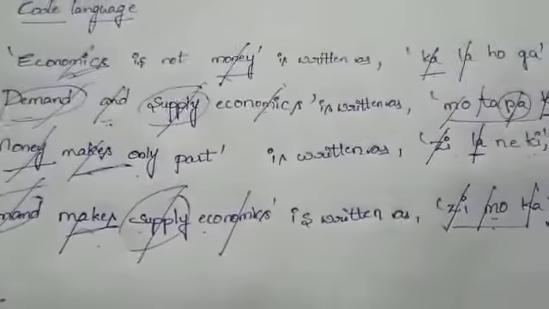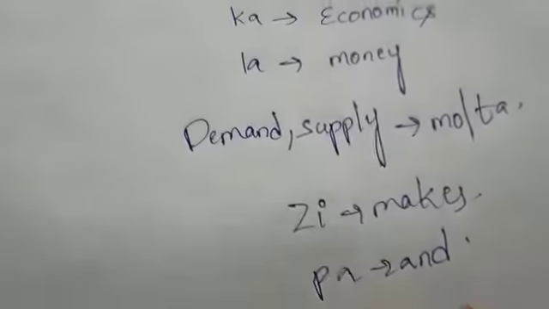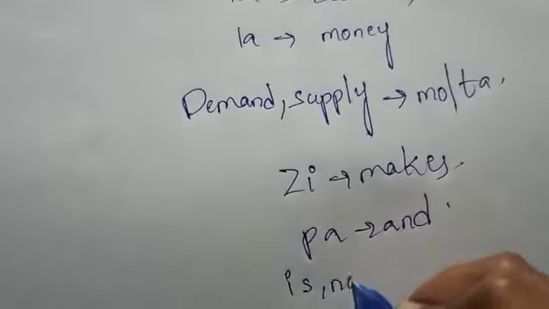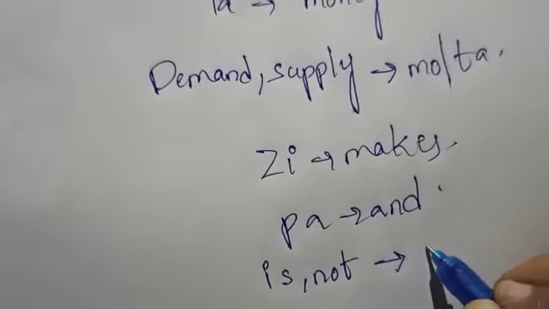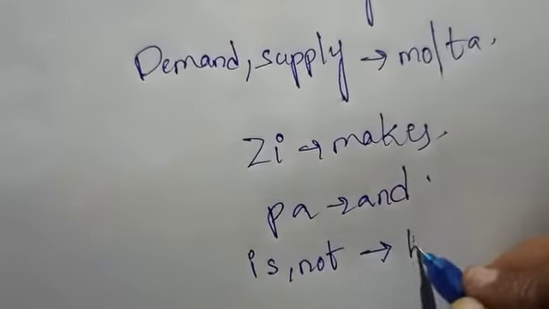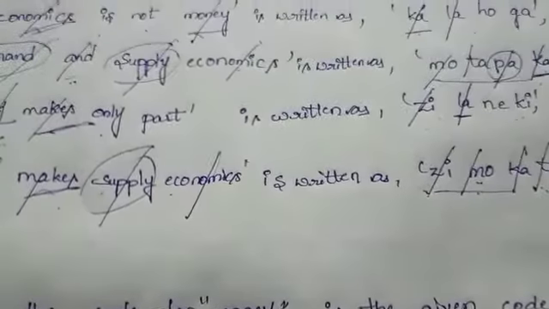Next. In the first row, the remaining words are "is" or "not." Codes are HO or ZA. Next.